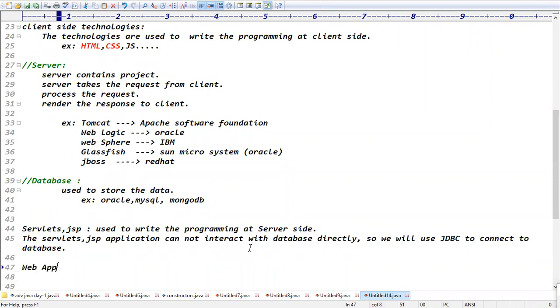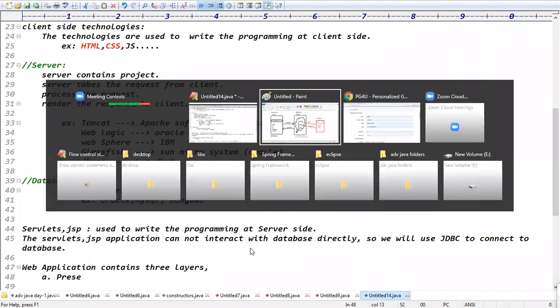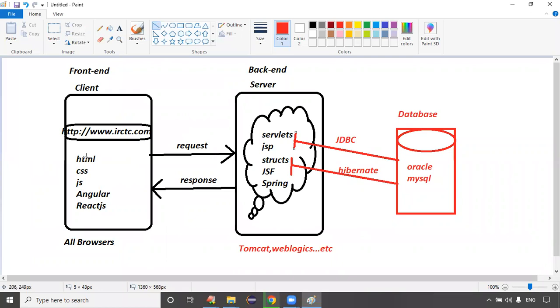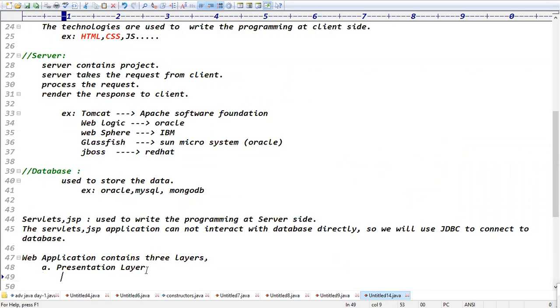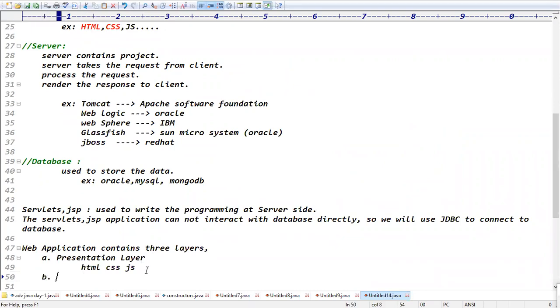The next point: a web application contains three layers, a layered architecture. The first one is client side, which is called the presentation layer. Exactly, this is called the presentation layer. We will design this presentation layer using HTML, CSS, and JavaScript. Second one, guys?